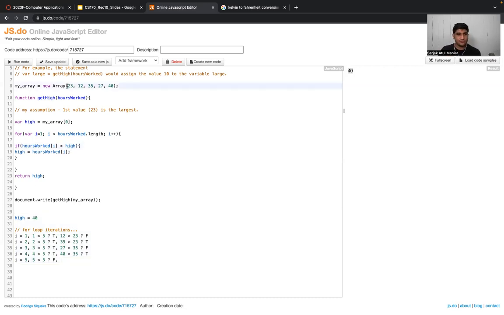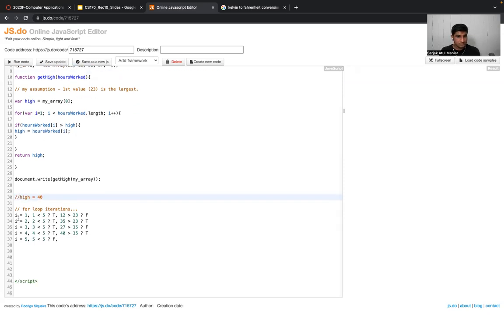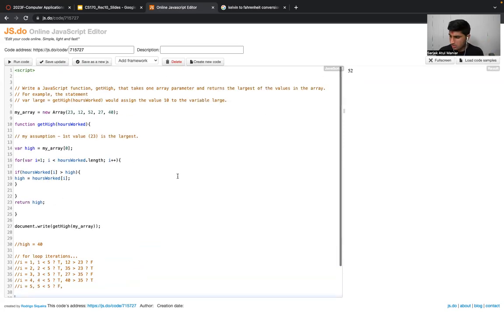So if you write anything over here, let's say instead of 35, I write it as 52, for example, and I run the program again. Okay, let me comment all this stuff. Okay, 52, right? So this was about the example which we just saw.